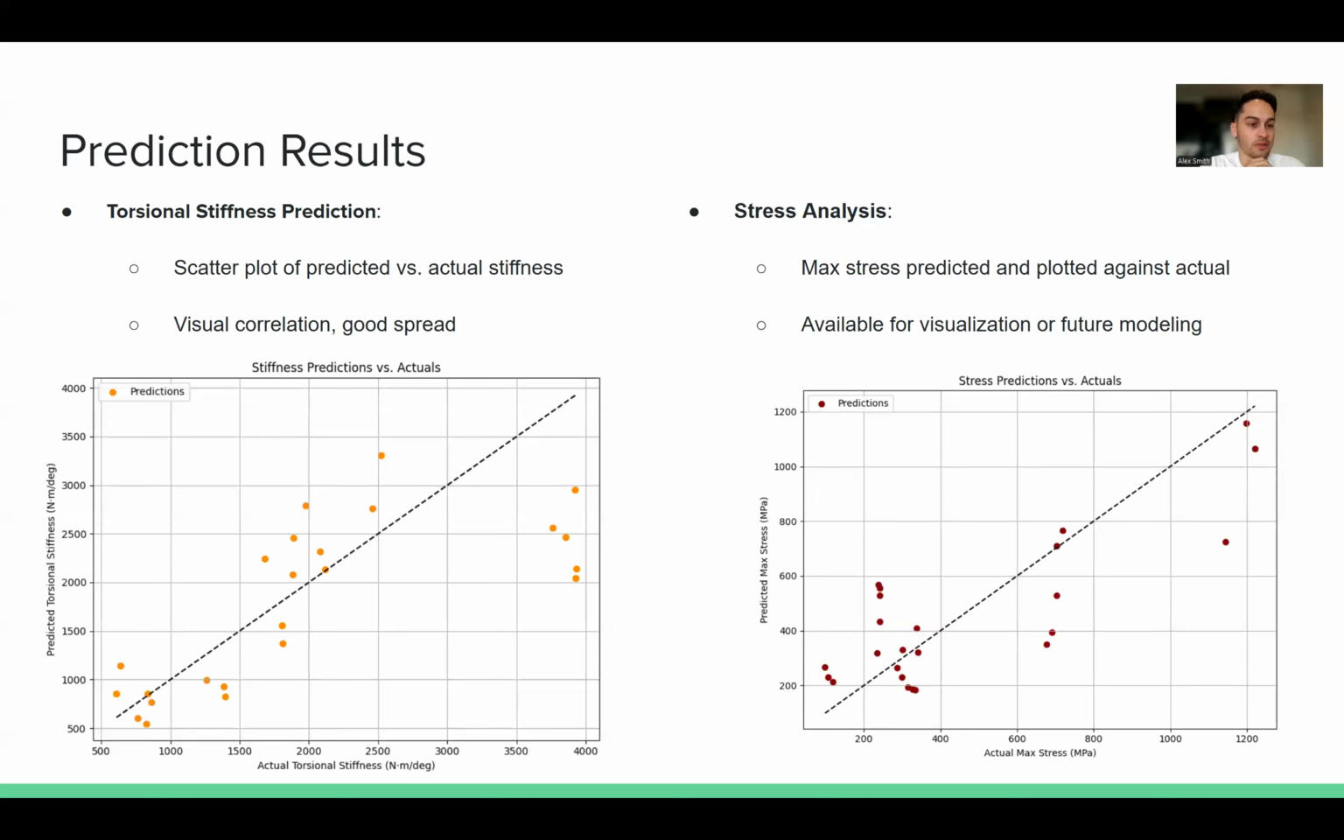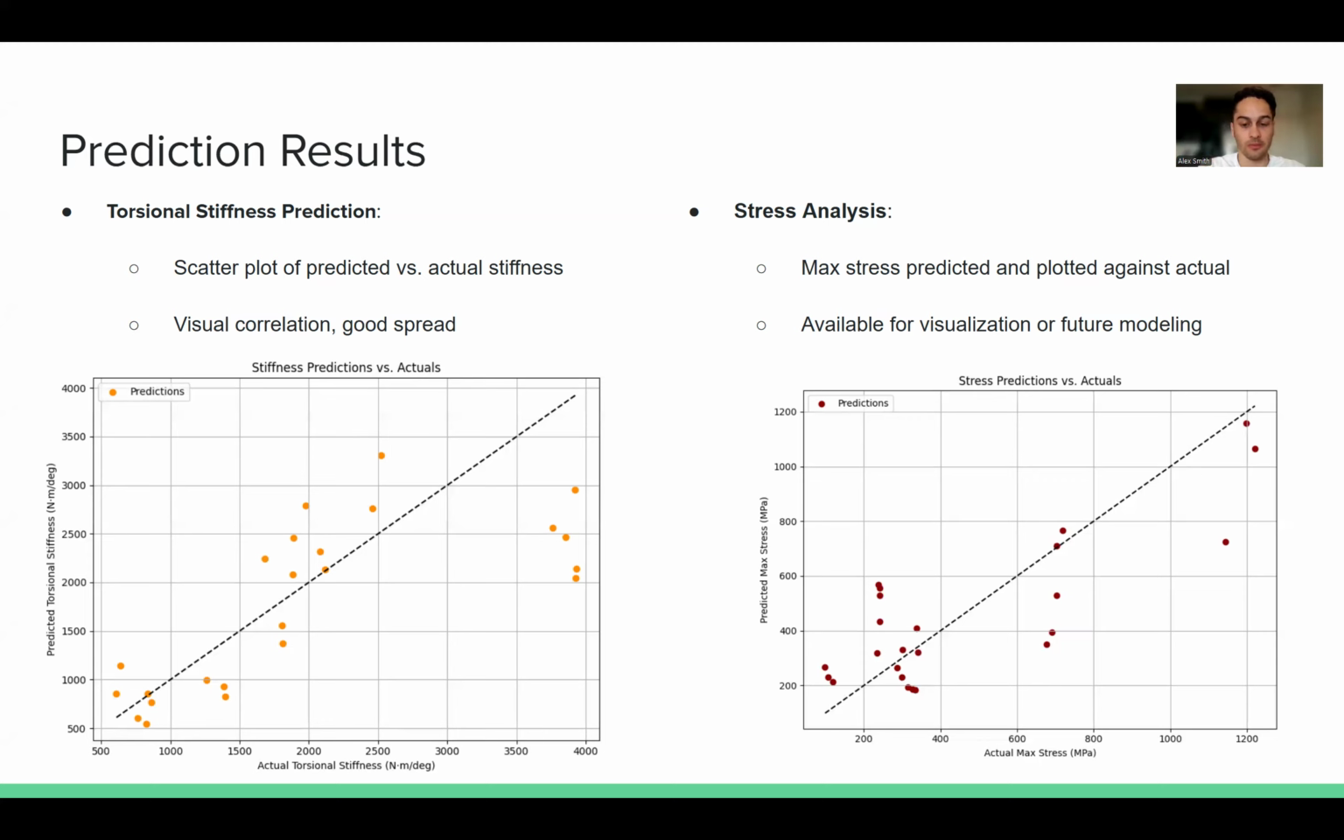We have the torsional stiffness and the stress analysis here, also predictions. And you can see here the scatter plot actually lines up fairly well for the stiffness predictions. Because the data is augmented, there are these higher values. We would be expecting something around 2000 Newton meters per degree or lower than that. And so all of these higher predictions for stiffness are likely due to the data augmentation.